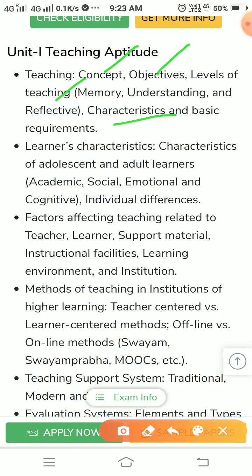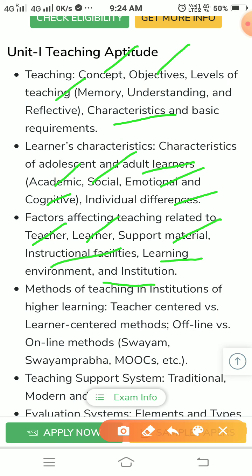Learners' characteristics: characteristics of adolescent and adult learners, academic, social, emotional, and cognitive, individual differences. Factors affecting teaching: related to the teacher, related to the learner, related to support materials, instructional facilities, learning environment, and institutions.